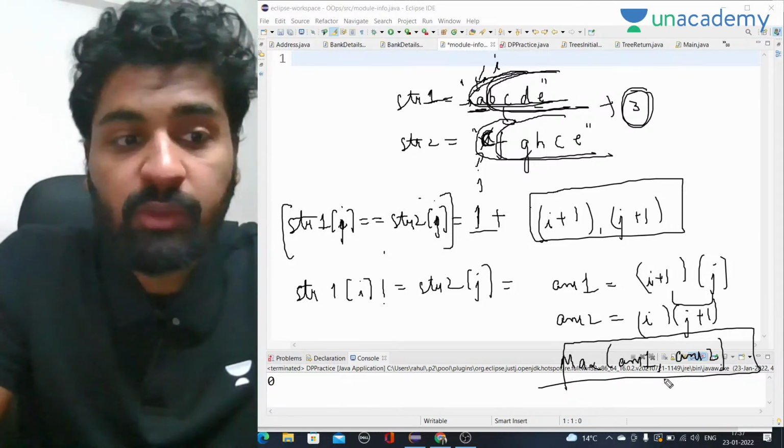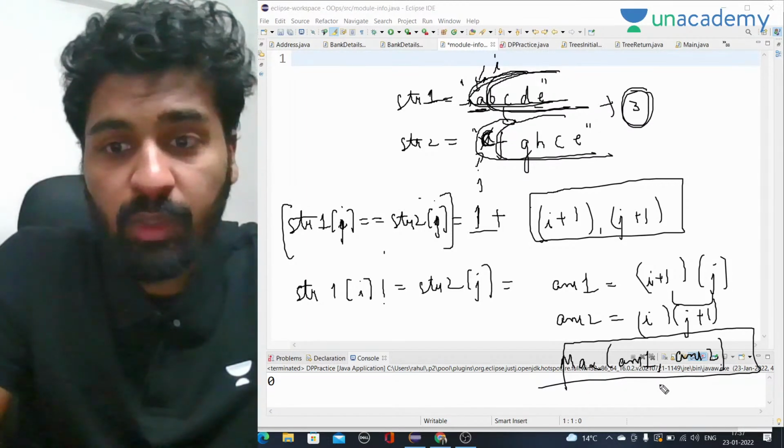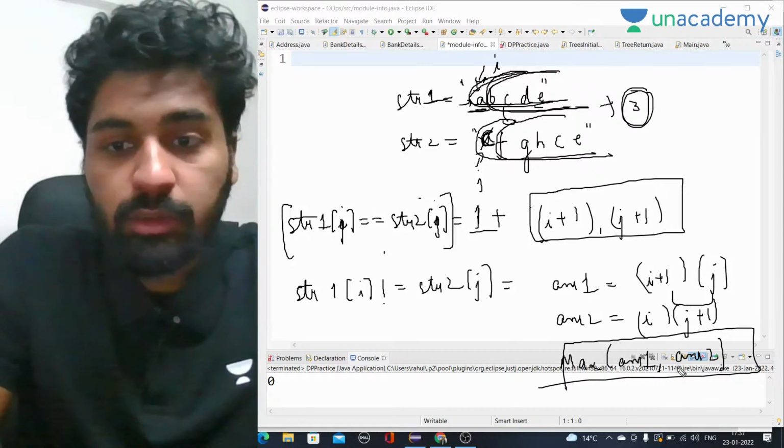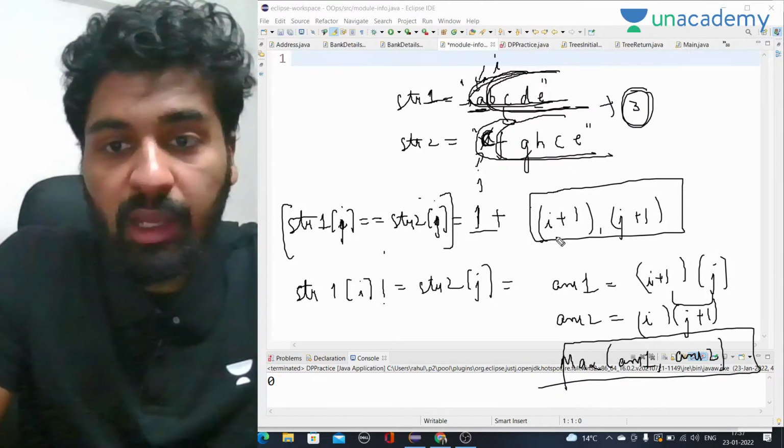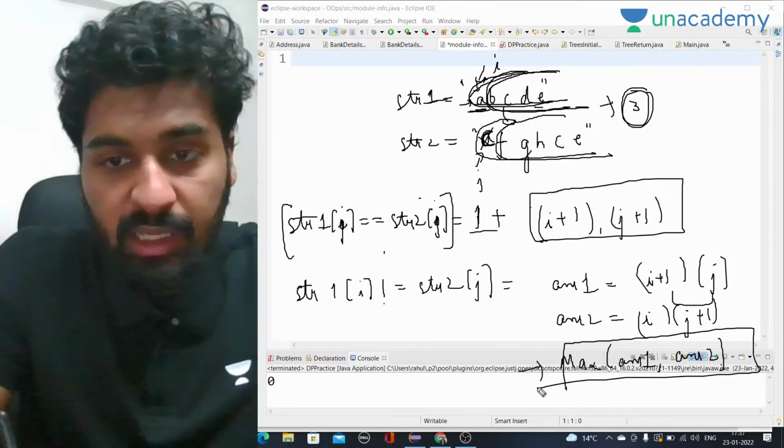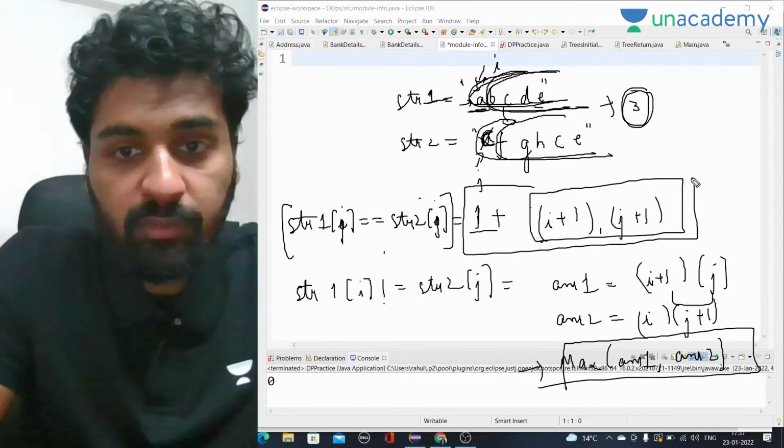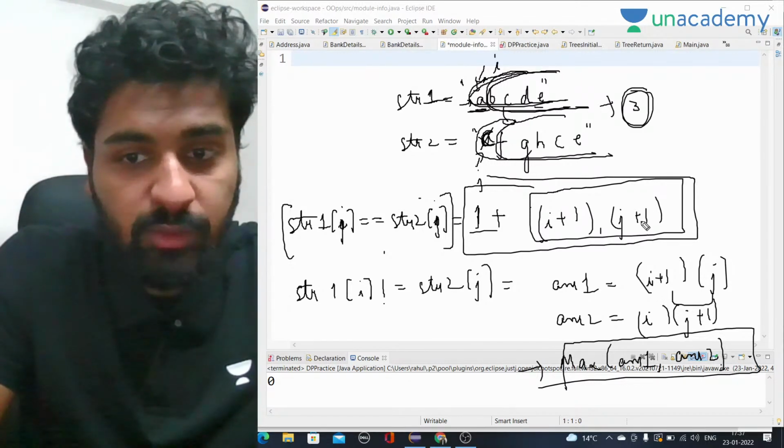So this is what we have to do, right? This is the maximum of answer 1 and answer 2, and either this is the answer or this is the answer. If they are equal, then 1 plus I plus 1, j plus 1.